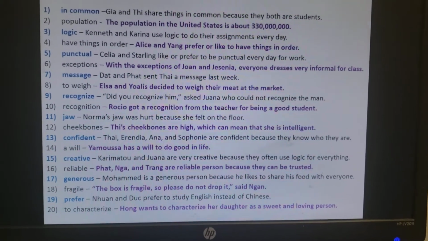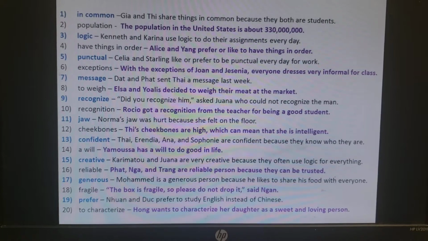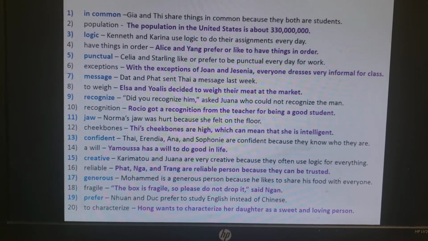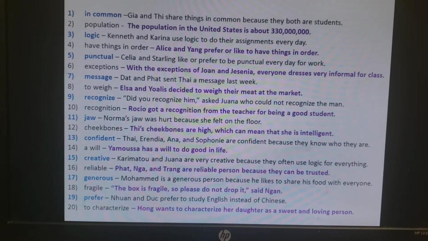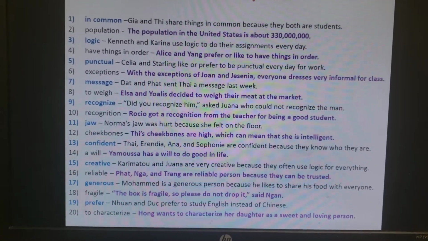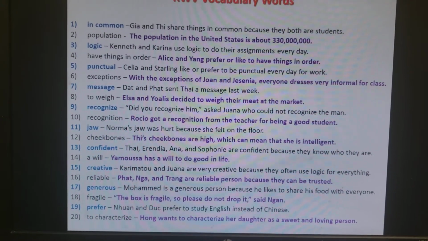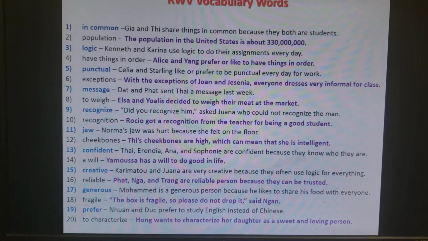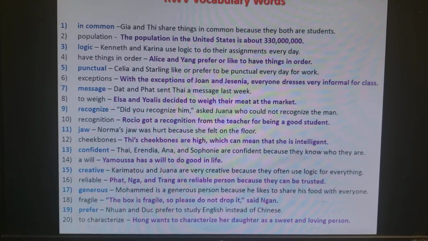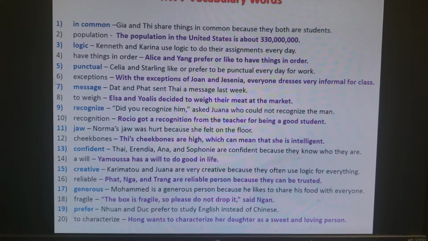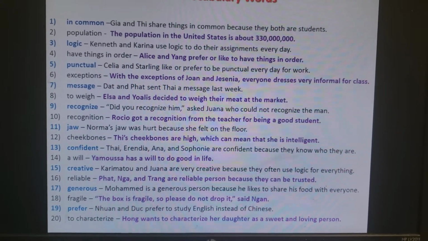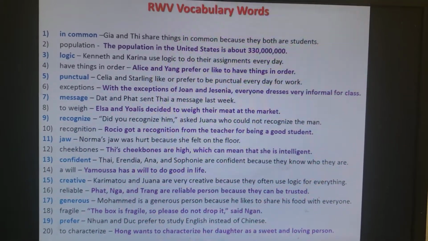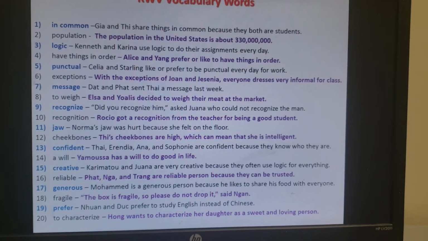So say together: in common, population, logic, punctual, have things in order, exceptions, message, to wave, recognize, recognition, jaw, cheekbones, confident, a will, creative, reliable, generous, fragile, prefer, to characterize. Now, your turn.